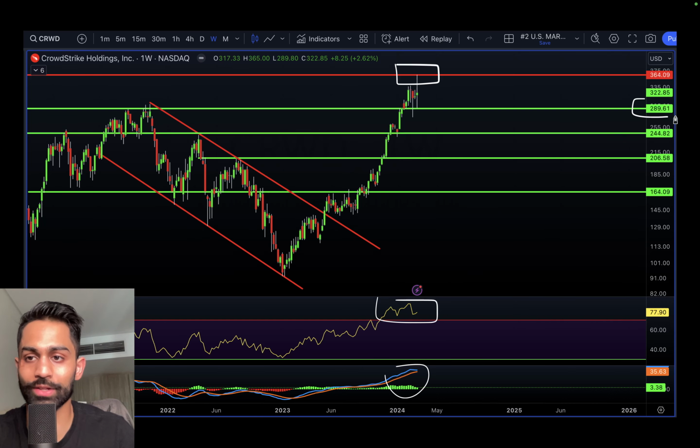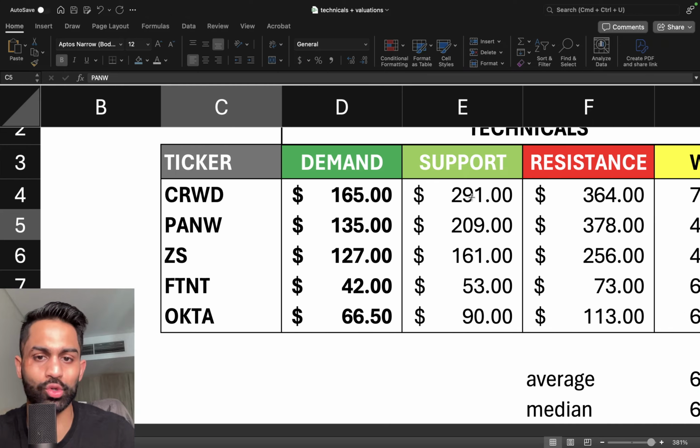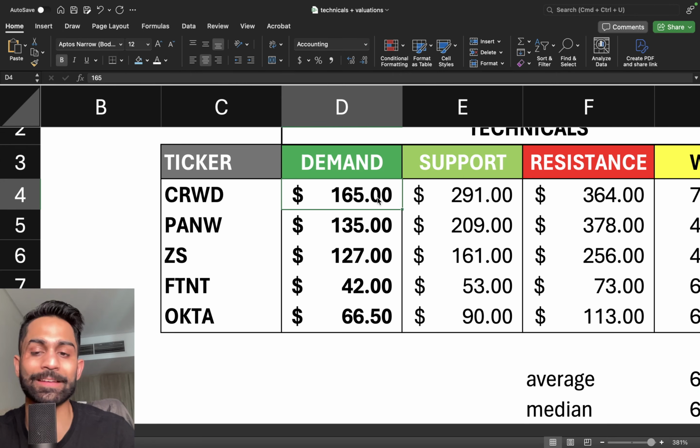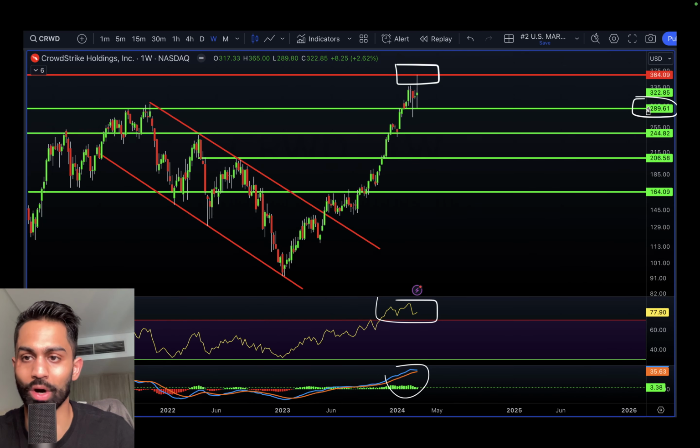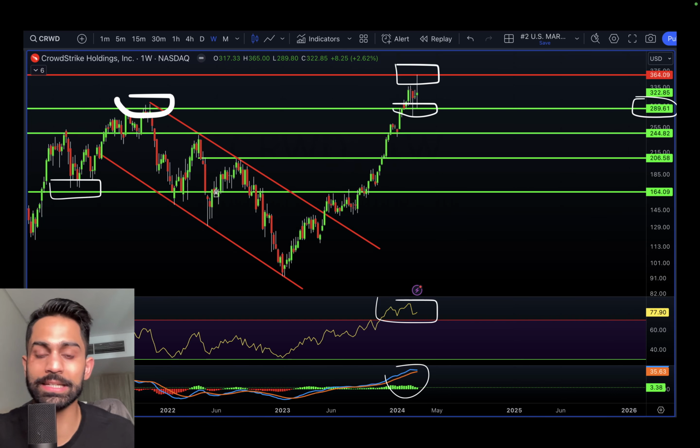Near-term support is at $289, and I believe I've put the actual demand area closer to 165. So support at 291, closer to 289, 291, is previous resistance potentially acting as new support here. The reason I've put a very strong area of demand at 165 is that it was a much stronger area of demand, and after that we haven't really seen any area acting as strong support.